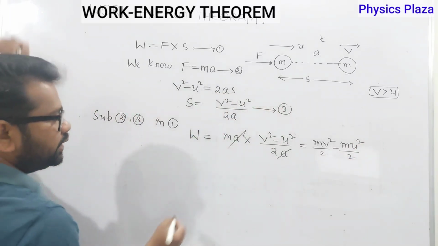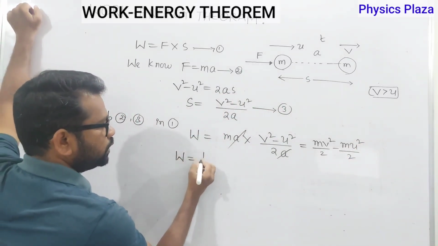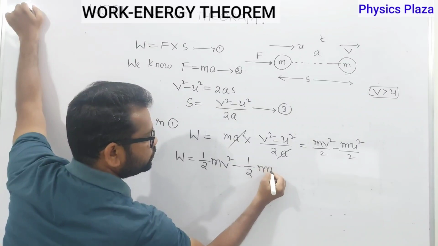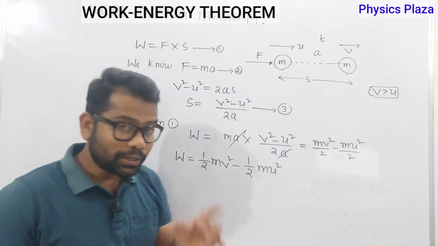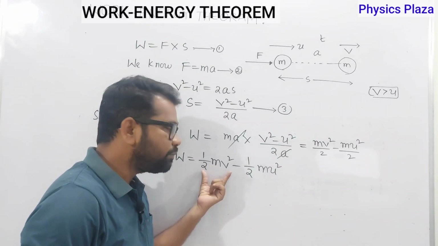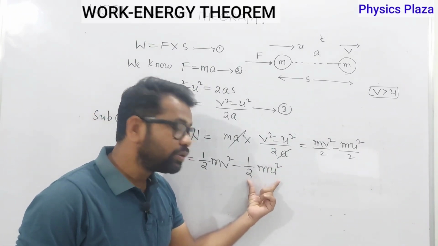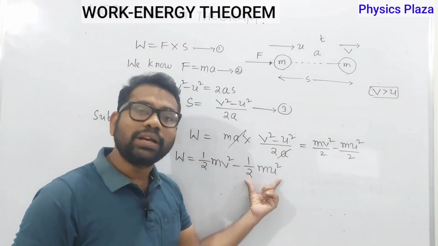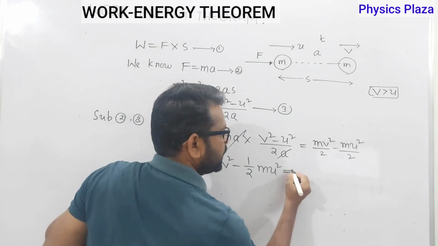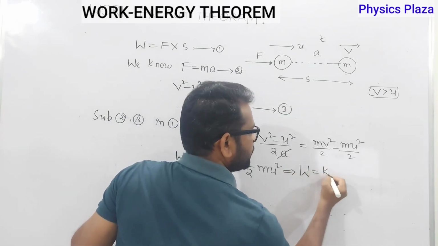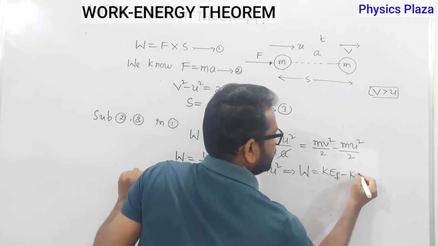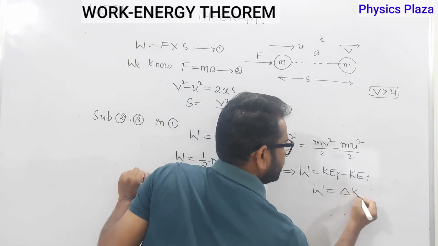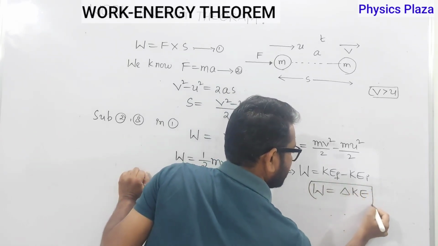So children, can we write W is equal to half mv square minus half mu square? Yes, obviously. Now children, just try to notice here. What is this half mv square? Kinetic energy. But half mv square is the final kinetic energy, and half mu square is the initial kinetic energy. So we can write W is equal to final kinetic energy minus initial kinetic energy. So finally we can write W is equal to the change in its kinetic energy.